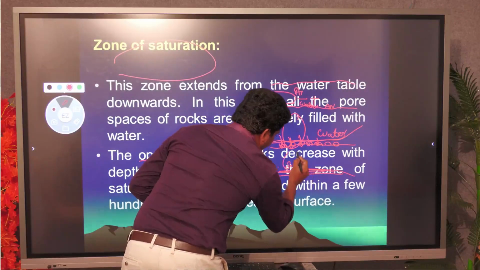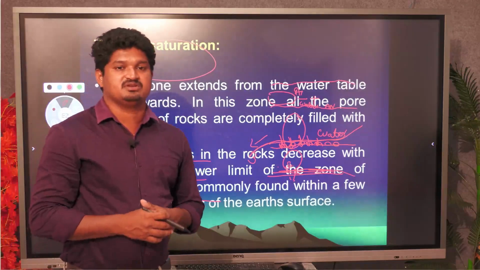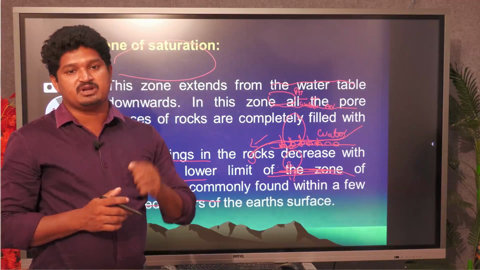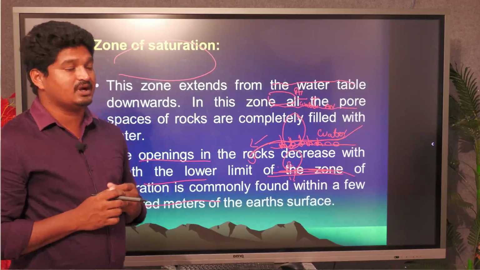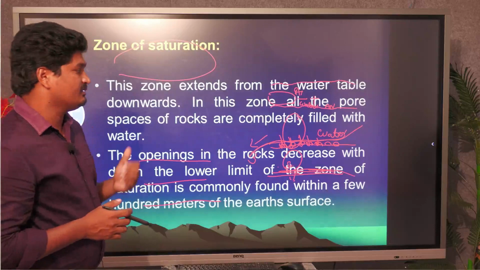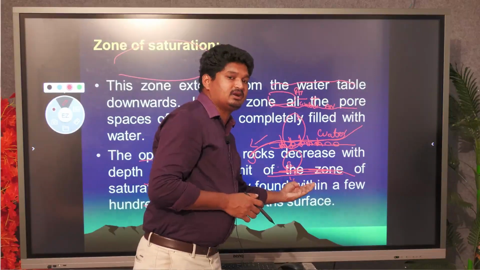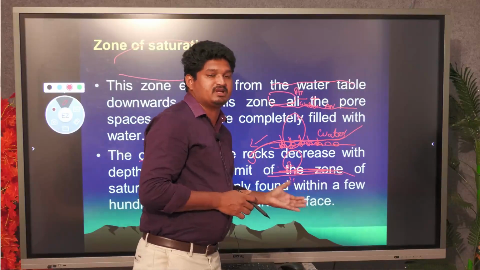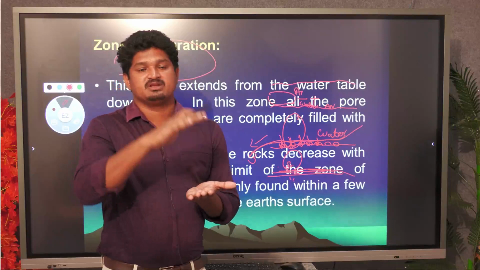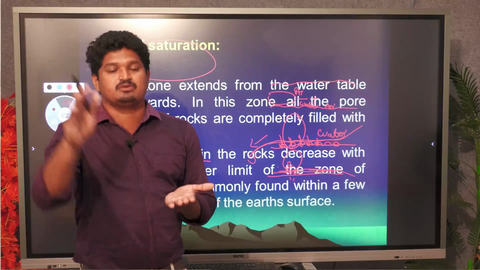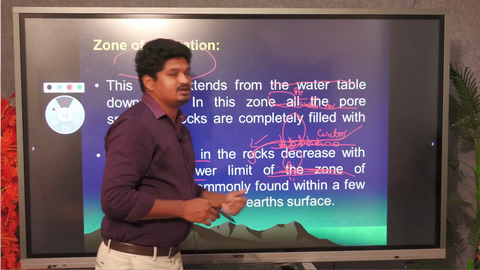Because of the bedrock, the water cannot move downward. Because of the hard rock, the availability of water fluctuates in that saturated zone only.